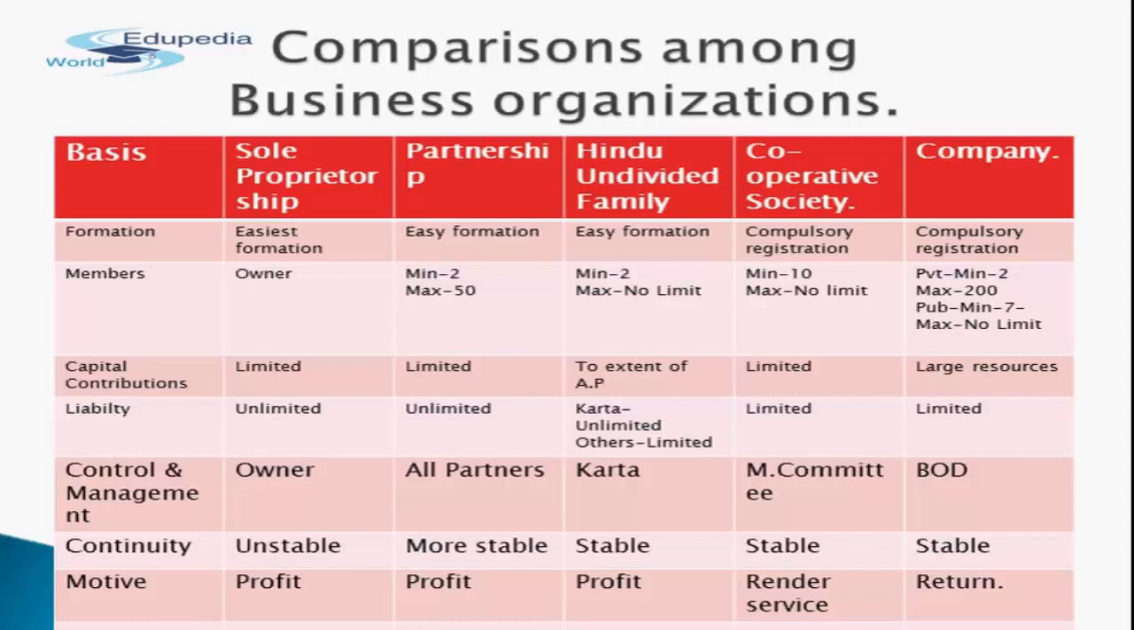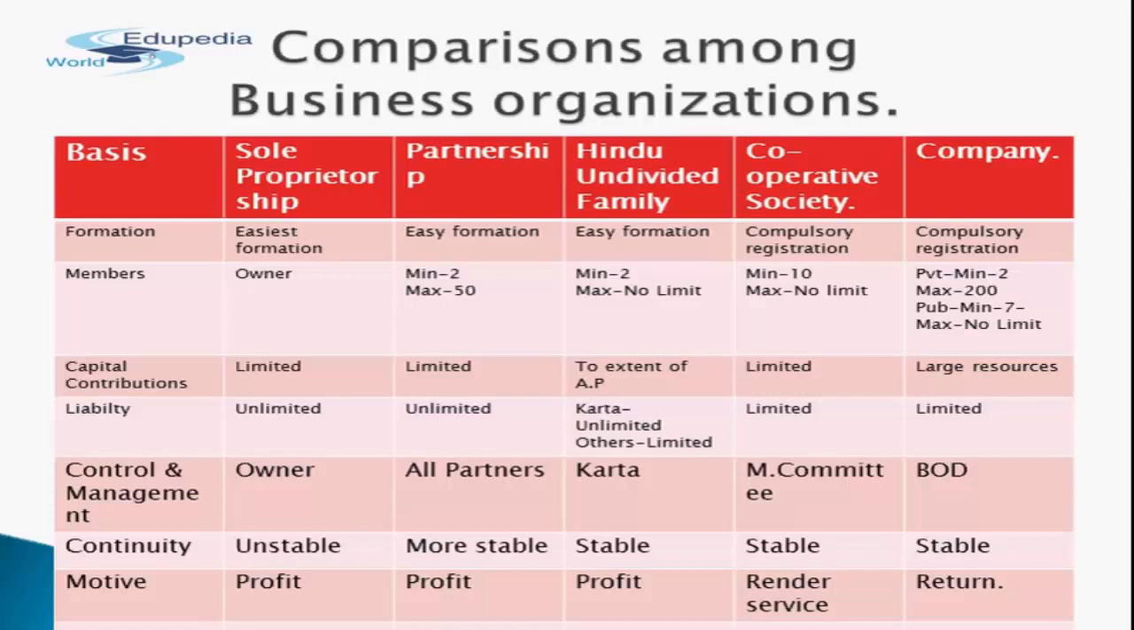In case of partnership, formation is also easy as registration is optional. Since registration is optional, it is very easy to form a partnership as and when two or more partners decide. Next one is Hindu undivided family business. Here also very few legal formalities are required for registration. Although registration is required, there are very few legal formalities. So it is easier to form an HUF business.